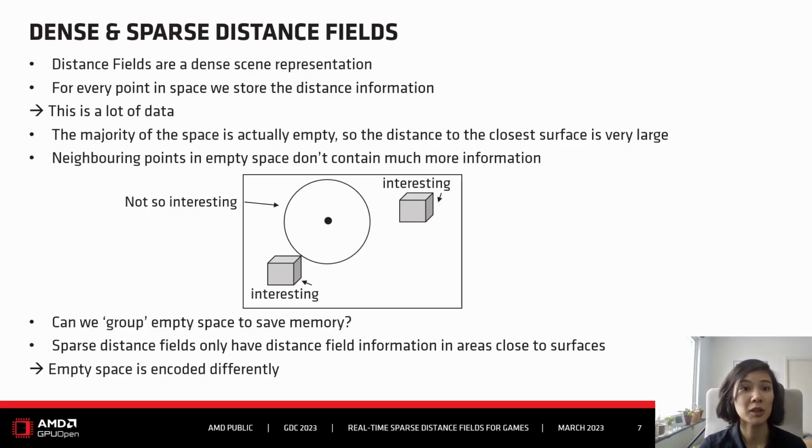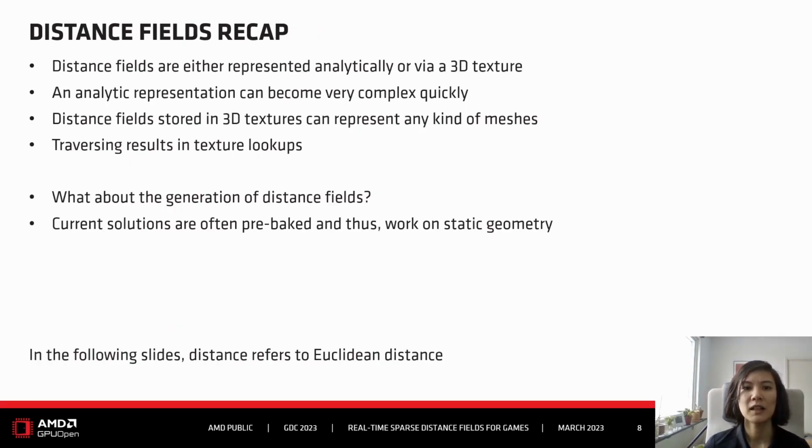But before we talk about how it's done in our solution, let's talk about how distance fields themselves are represented. Typically, it's done either analytically or via 3D texture. If it's an analytic representation, it can become very complex very quickly depending on the scene.